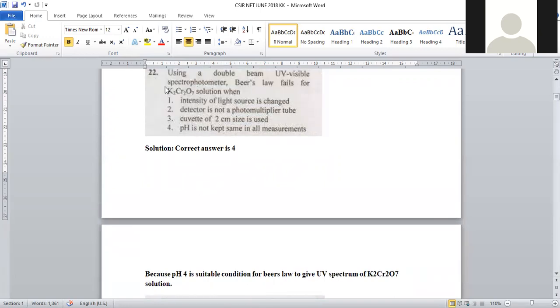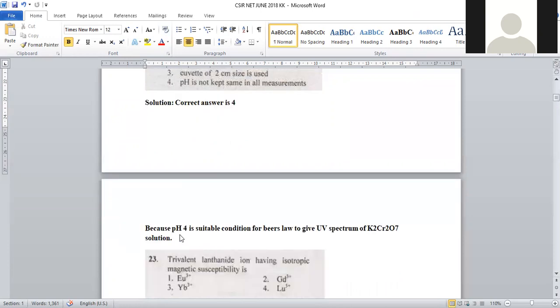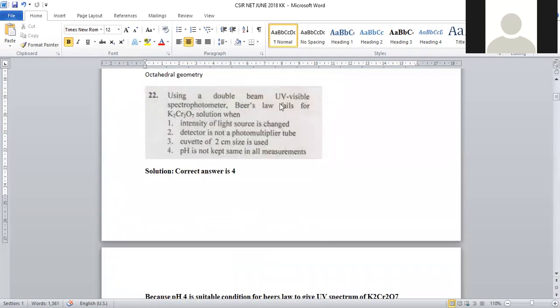The compulsory condition is that, in order to get the spectrum for potassium dichromate, pH should be maintained at 4. Constant pH is required. When we maintain pH 4, then only is it possible to apply Lambert-Beer's law, and the UV visible spectrum will be given for this potassium dichromate. According to the given options, pH is not kept the same in all measurements.